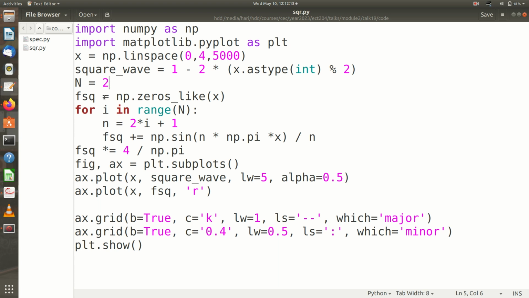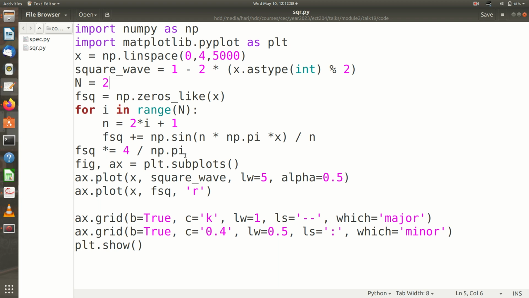The frequency of the square signal is initially put as 0, and then for i in range n, I compute the odd harmonics 2i plus 1, and the frequency term is added. That is np.sin of n pi x by n. This is my earlier coefficient, which is then multiplied by 4 by pi.